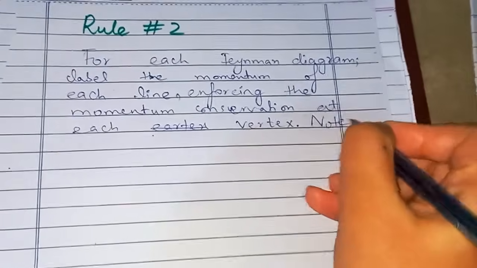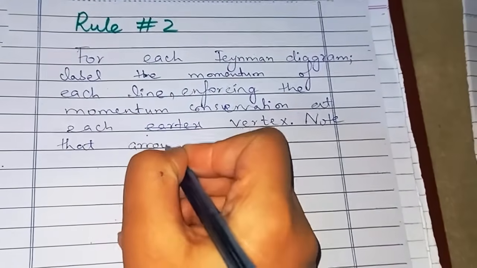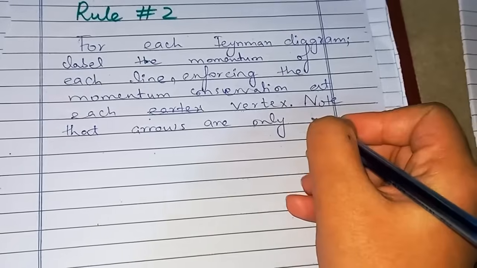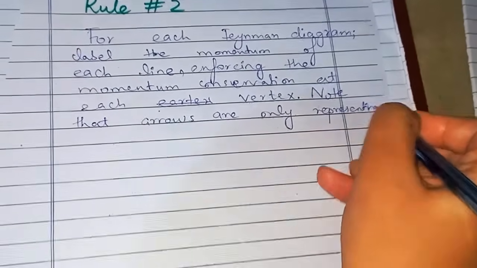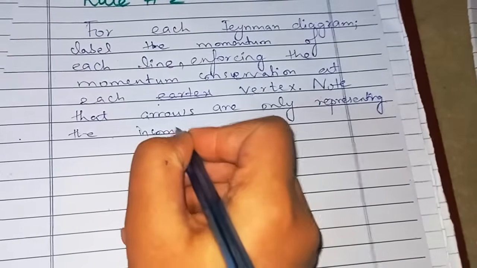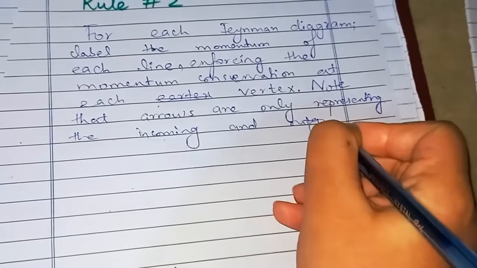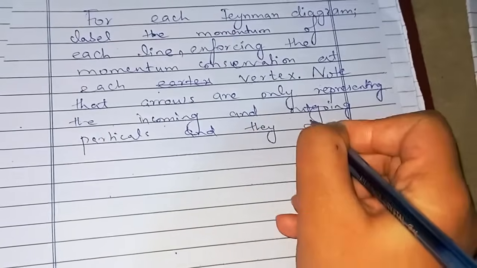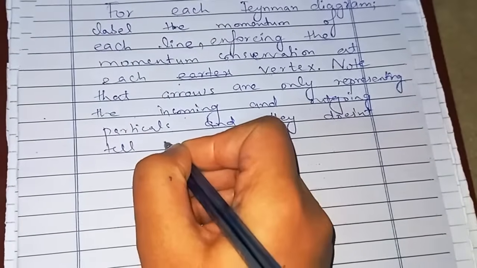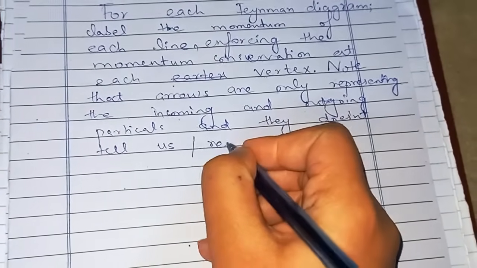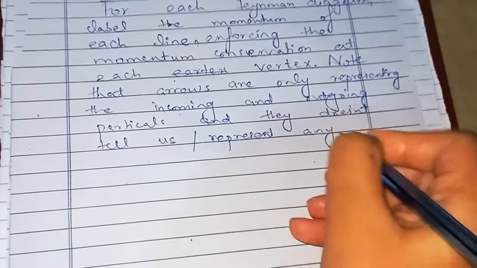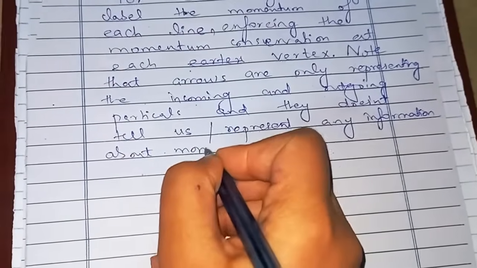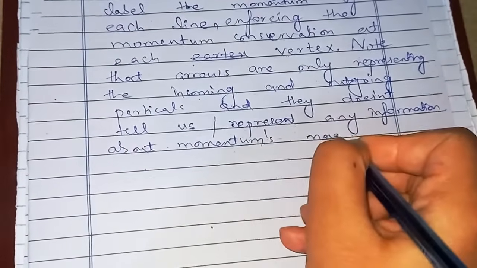And note one more thing to show here is that the arrows are only representing the incoming and or outgoing particles, and they don't represent any information about momentum's magnitude or direction.